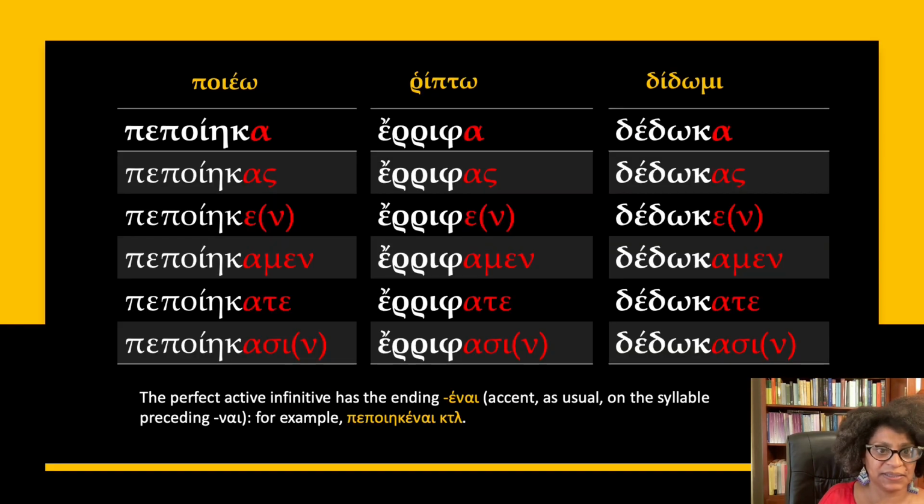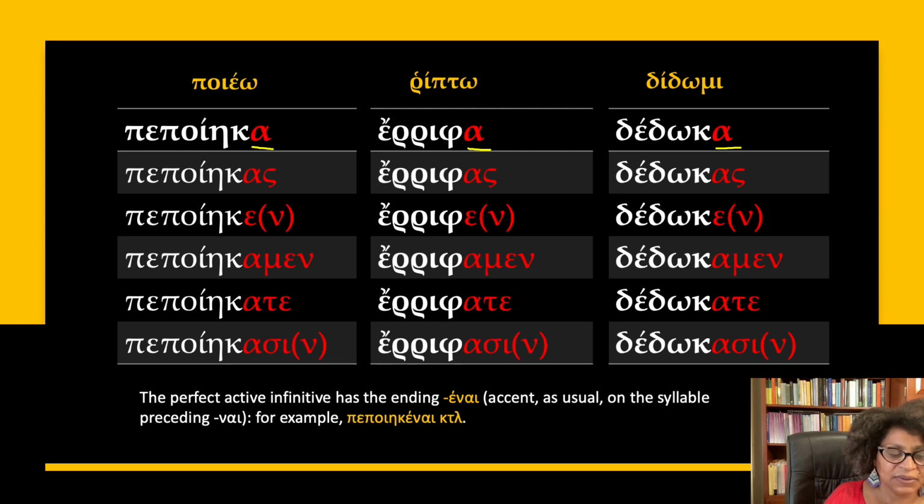So here we can conjugate some verbs. Here we have poieo, rhipto, and didomi. We can see our principal part with the alpha, first person, and then we see the conjugated endings: a, as, e, amen, ate, asi. So pepoika, pepoikas, pepoike, pepoikamen, pepoikate, pepoikasi. Erifa, erifas, erife, erifamen, erifate, erifasi. Dedoka, dedokas, dedoke, dedokamen, dedokate, dedokasi.